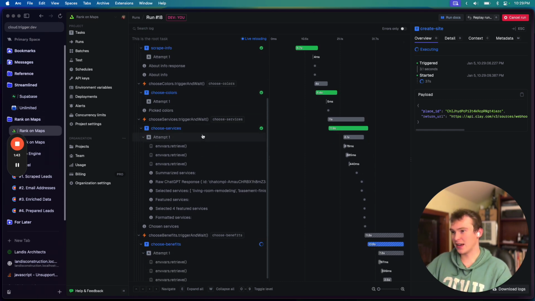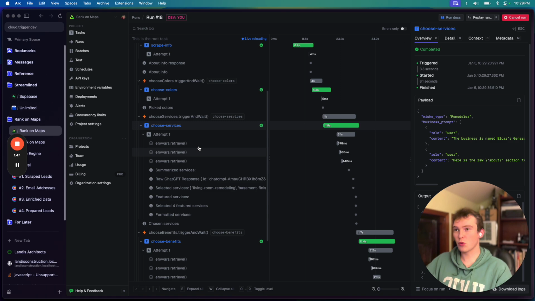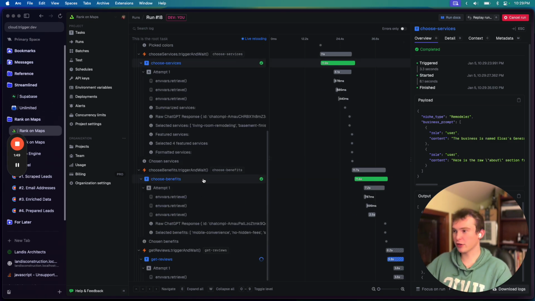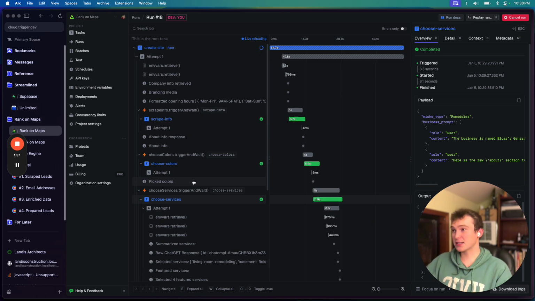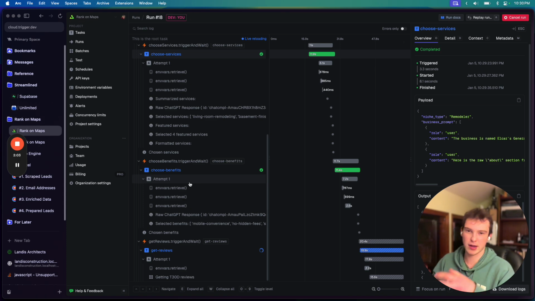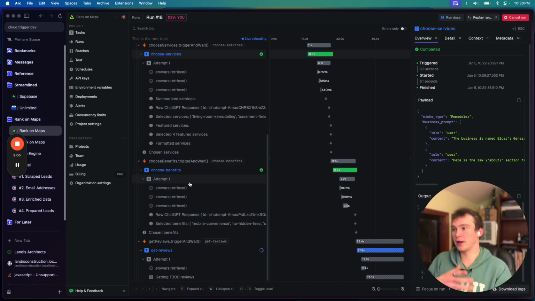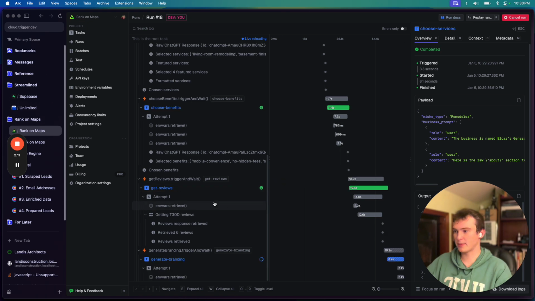We're choosing which services to actually put on their website based on what their website says and from their Google page, and then we're updating it with reviews. This basically does everything, and really all it uses is their old website URL. There's some other stuff that we get, like their email address to put on their website, but all it needs is basically their old website URL, and it generates this entire brand new website from that.